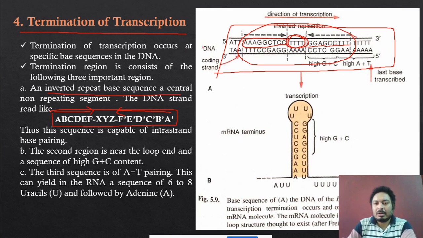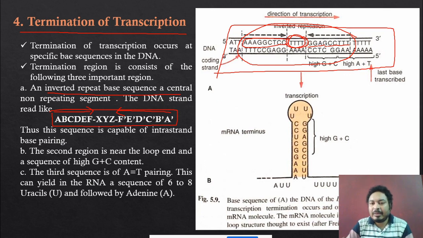Okay, so remember in the termination sequence, both the sequences are inverted. You can see A, B, C, D, E, F, and the exact opposite sequence is found over here. Over here you can see binding. That's why it is the opposite sequence. In terms of AAA over here, TTT is there. For ZZ over here, CC is there. For C over Z is there. For T over A is there. And for CC over is ZZ is there. Like that. So this is called inverted sequence.